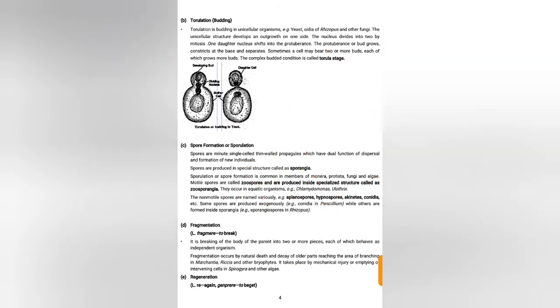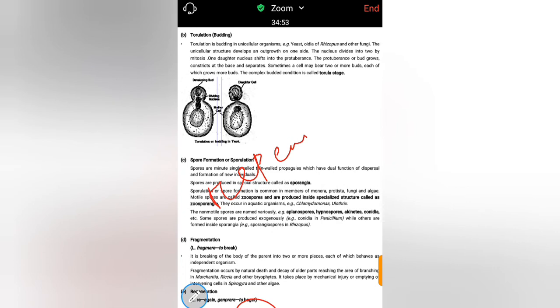Next asexual reproduction is regeneration. Re means repeated, again, and generation means to beget.